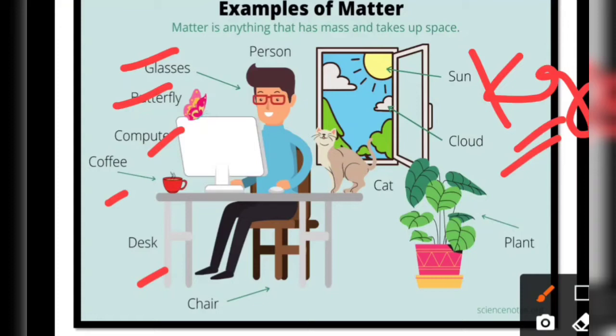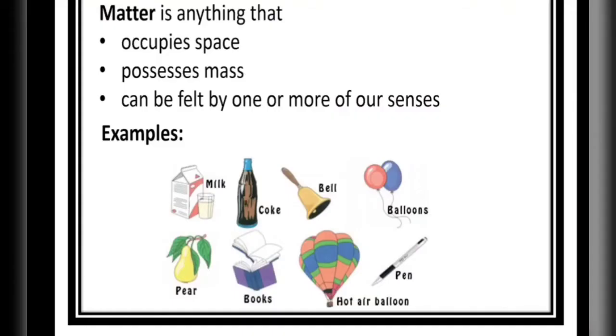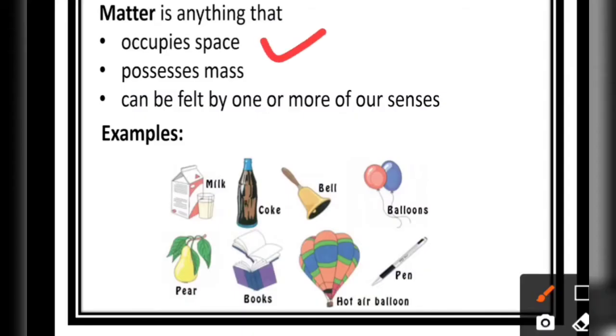But we again come to that point, what is matter? From all these points we can conclude that matter is anything that is occupying space. It possesses some mass that can be measured, and it should be felt by one or more of our senses.